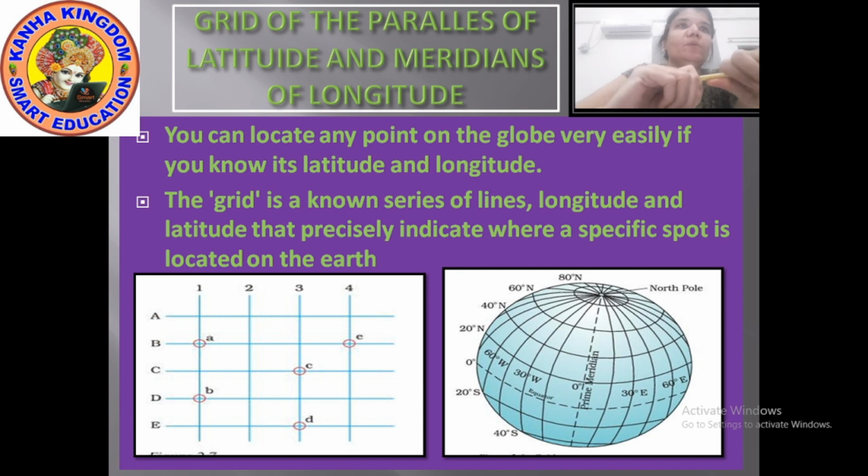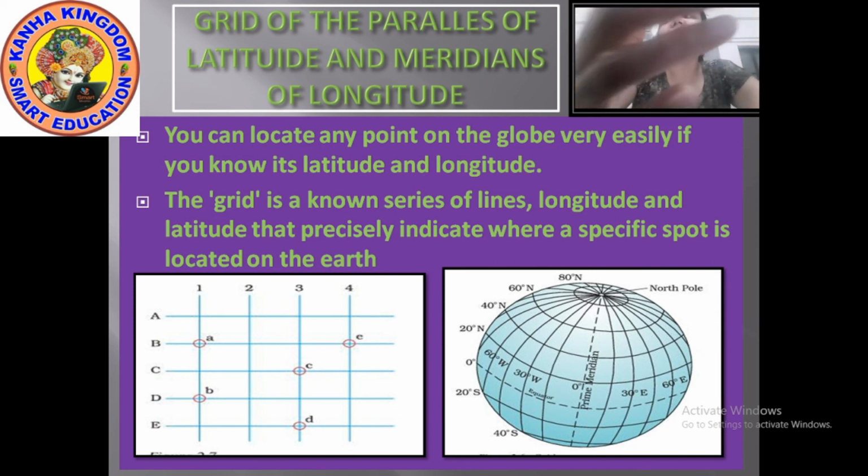It may be possible for you to understand by looking at the pictures. Now look at the grid of the parallels of latitude and meridians of longitude. The squares which you are seeing on the screen are known as grids.